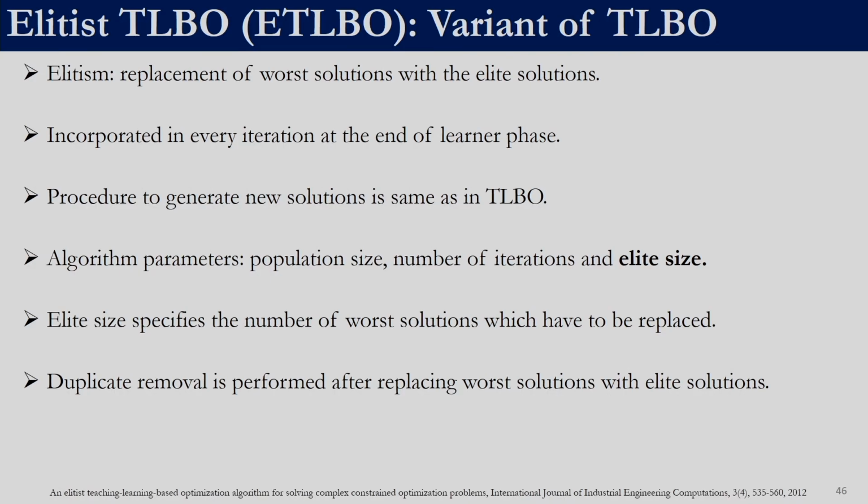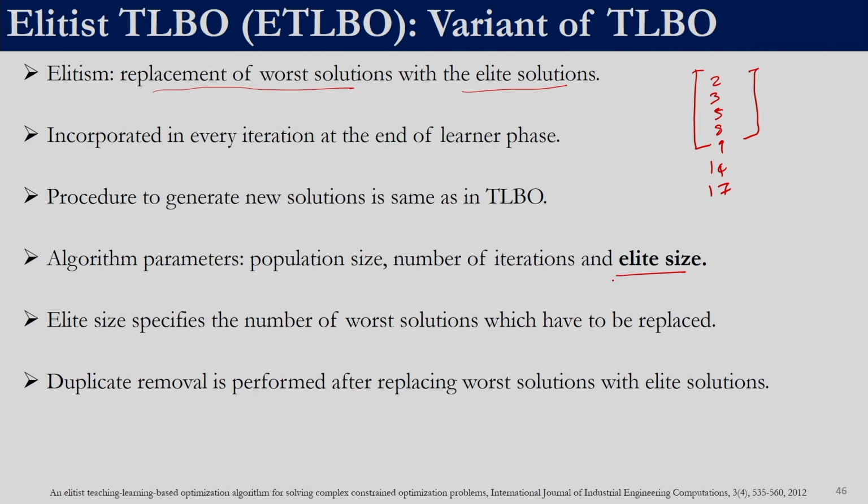TLBO, as you know, was proposed in 2011. Subsequent to that, a large number of variants have been proposed for TLBO. We will briefly touch upon two variants of TLBO. One is elitist TLBO, known as ETLBO. What is done here is, in every iteration we identify the worst solutions and replace them with elite solutions. In every iteration, we sort the fitness function values, 2, 3, 5, 8, 9, 14, 17, something like this, and we fix an elite size.